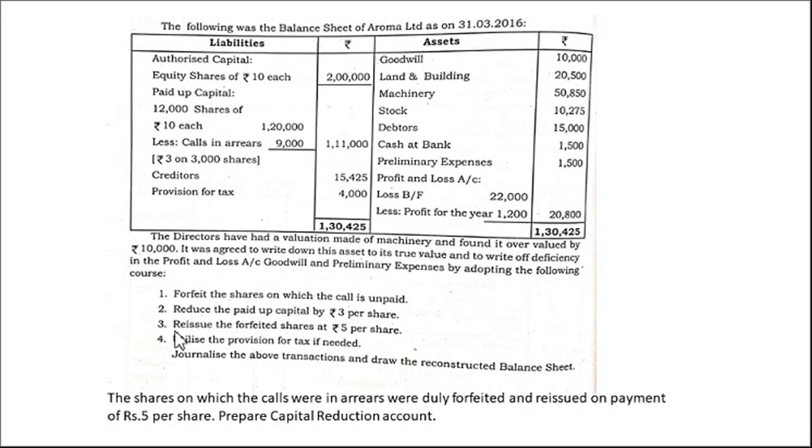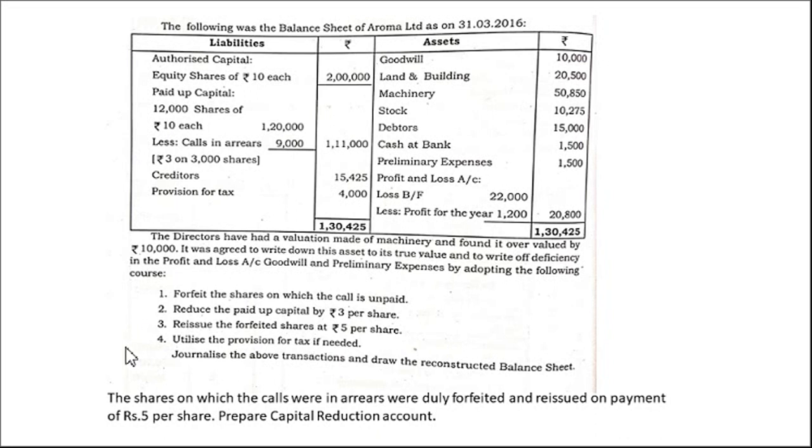Okay. Next, what they have given: reissue the forfeited shares at rupees 5 per share. So after the reduction, what is the new share value? We have 7 rupees, because in the previous point you have seen, reduce the paid up capital by 3 rupees. That means our share which was 10 rupees before, now it is 7 rupees.